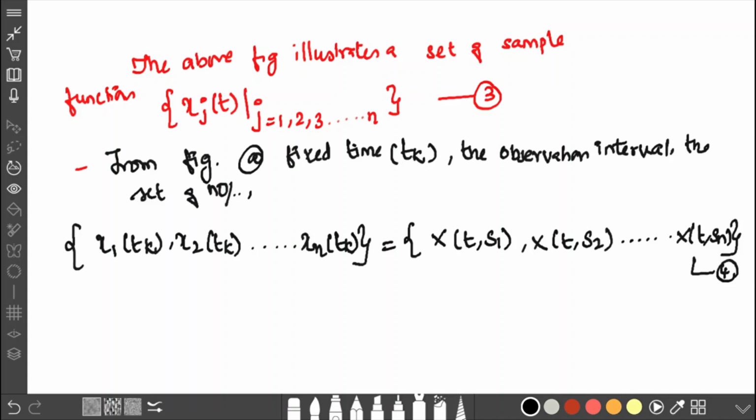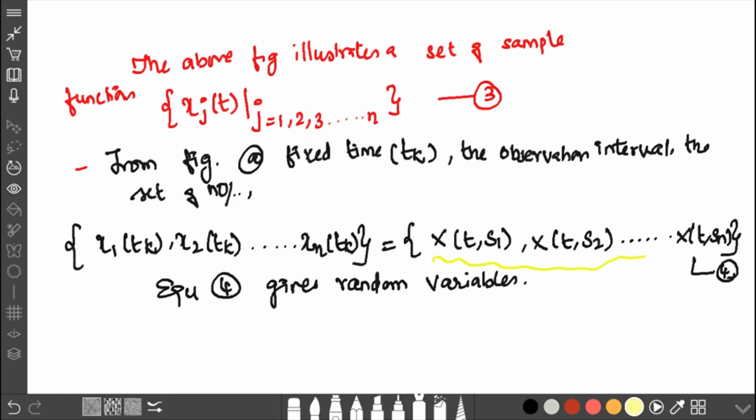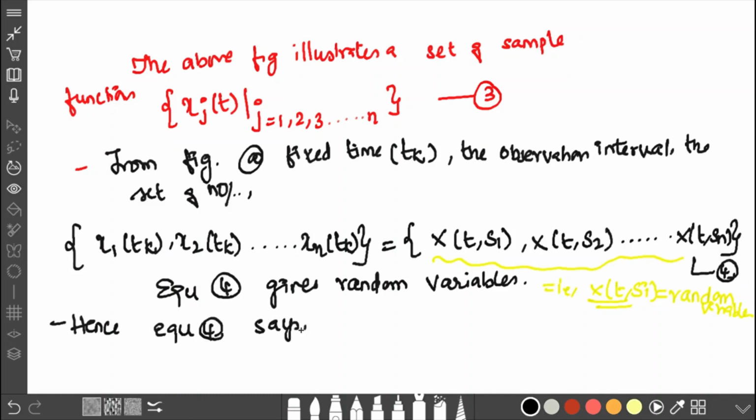Here the value of tk is the same. So x1 of tk, x2 of tk till xn of tk is equal to x of t comma s1, x of t comma s2 till x of t comma sn. This equation 4 gives a lot of random variables, that is, inside this random process we have obtained random variables at different points of the sample space.